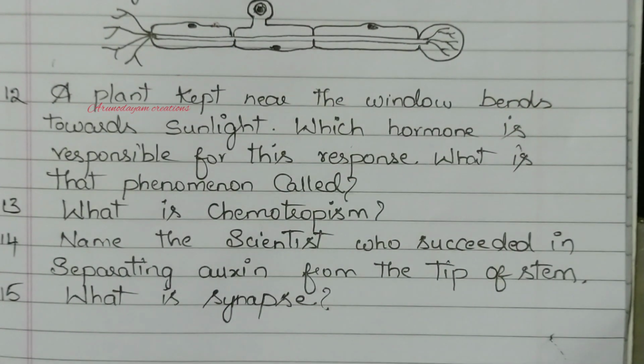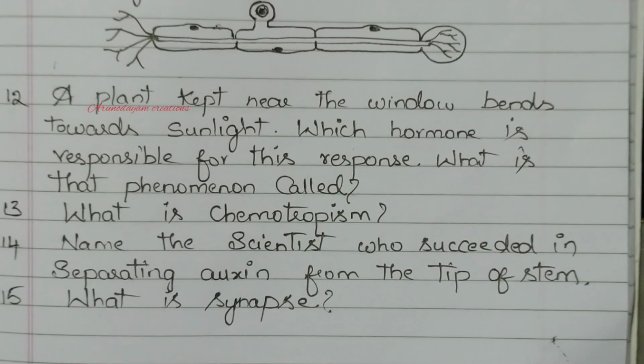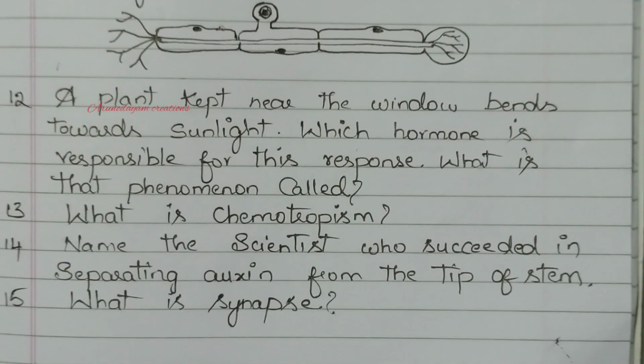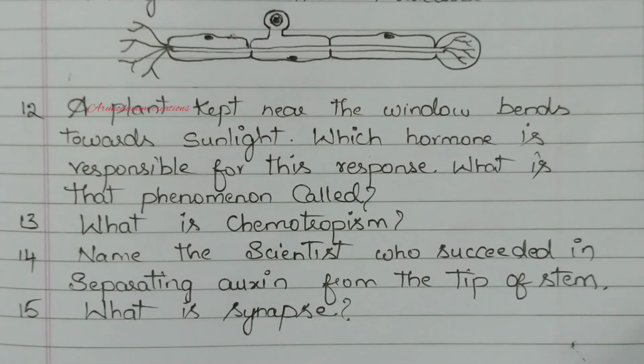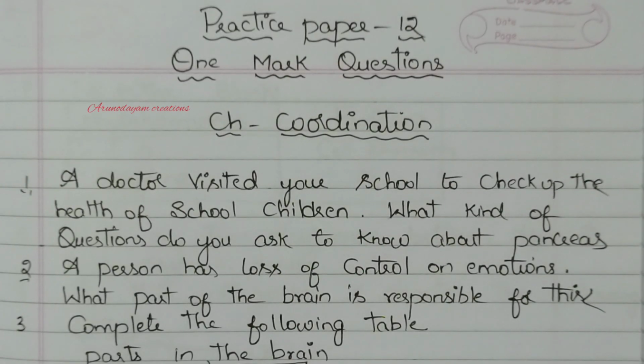Next, 14th question, name the scientist who succeeded in separating auxin. FW Went. Next, last question, what is synapse? Very important question. It is the functional region of contact between two neurons. So the contact between two neurons is called synapse, where the information is passed from one nerve cell to other nerve cell. This is our practice paper on coordination chapter.